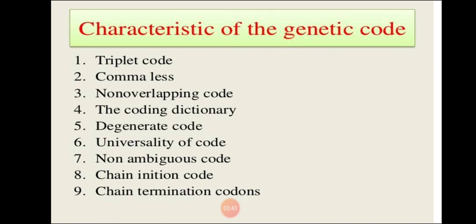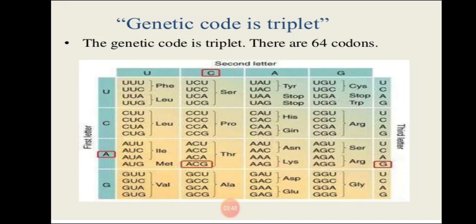So let us start with the first property, that the genetic code is triplet. What does this mean? It means that all the genetic codes are present in the form of a triplet. There are a total of 64 codons. You can see in this table that all the codons are in the form of a triplet, meaning 3 nitrogen bases, 3 nucleotides are present in each codon. They are never in the form of 1, 2 or 4.